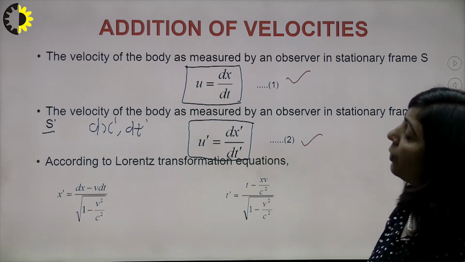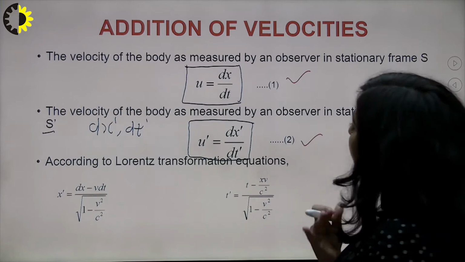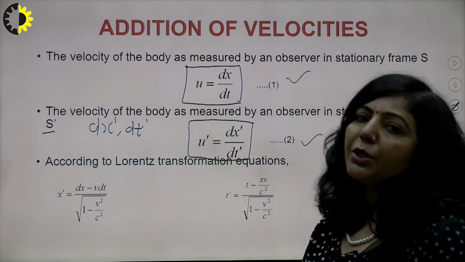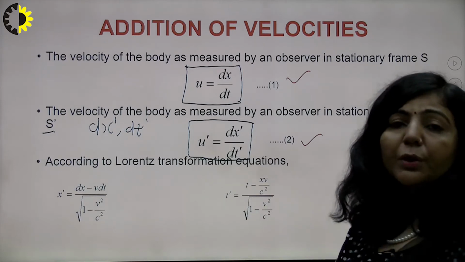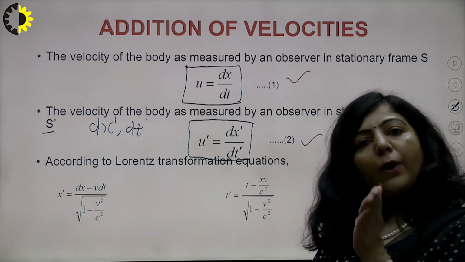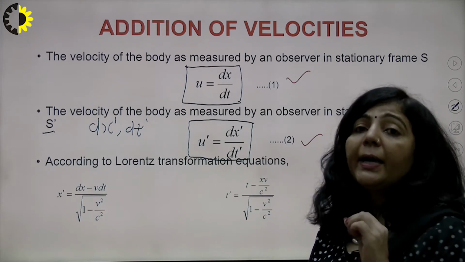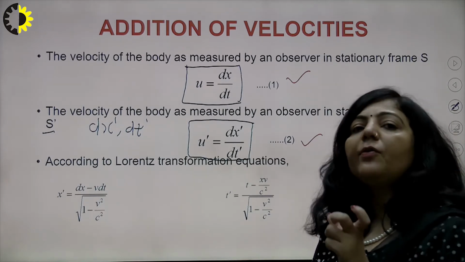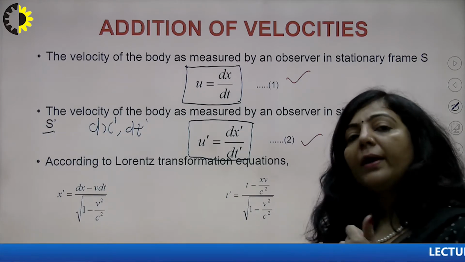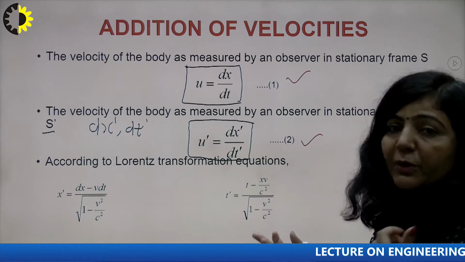So in order to write the value of u in terms of u dash or u dash in terms of u, we are going to use our Lorentz transformation equations, because Lorentz transformation equations can convert the position coordinates of one inertial frame into the coordinates of another inertial frame. Means you can write x dash in terms of x, y dash in terms of y, z dash in terms of z, or t dash in terms of t, or vice versa. So that is with the help of Lorentz equations.